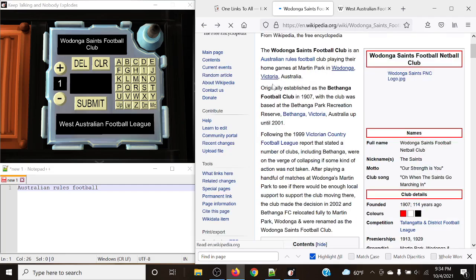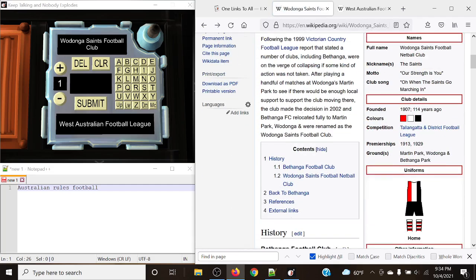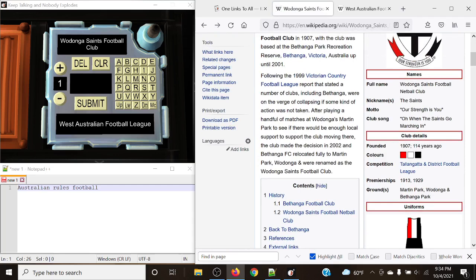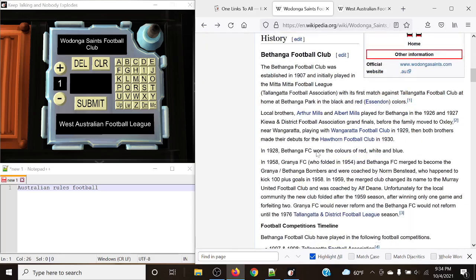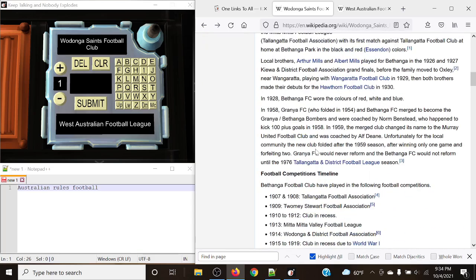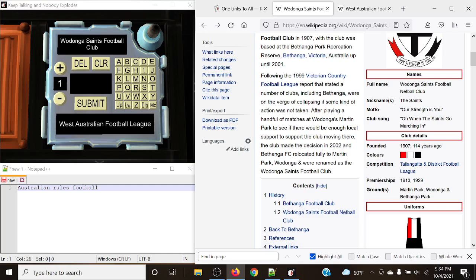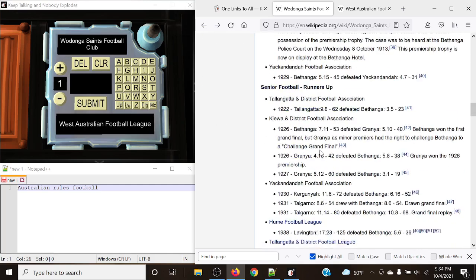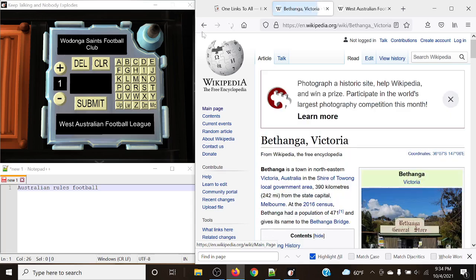So maybe let's go back, because I think I did see Australia somewhere. If we can find Australia, that would be nice. Let's actually just go back.